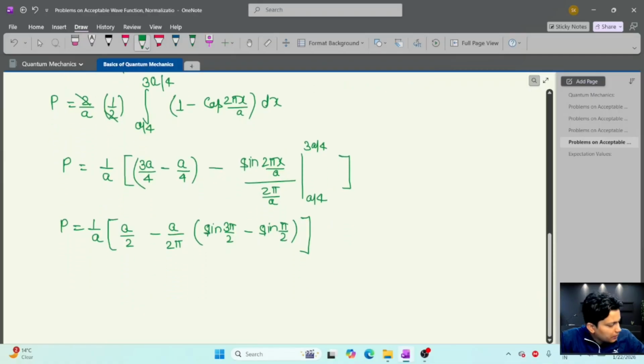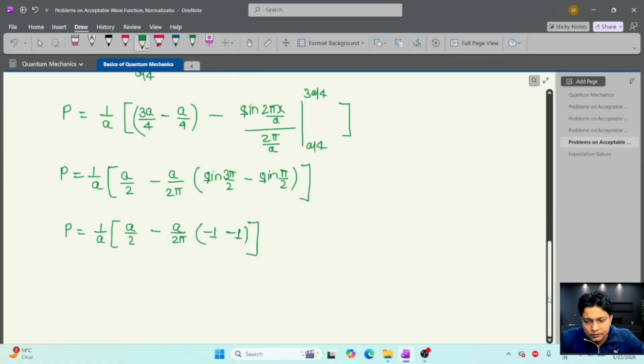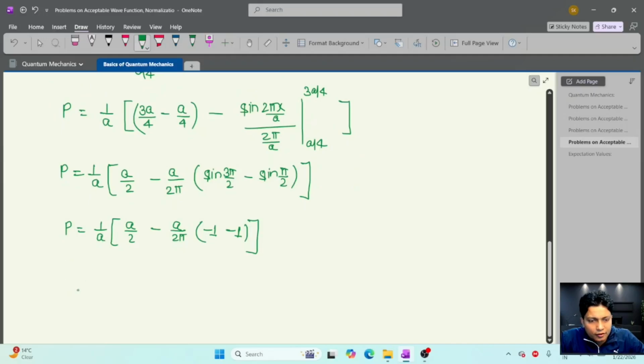Now sin(3 pi by 2) will be minus 1. So this will be a by 2 minus a by 2 pi times minus 1, and here sin(pi by 2) will be 1. Now if we take a common, a will cancel out, and this will be 1 by 2 minus, minus minus becomes plus, 2 by 2 pi. Now if we solve this, it will be 1 by 2 plus 1 by pi.